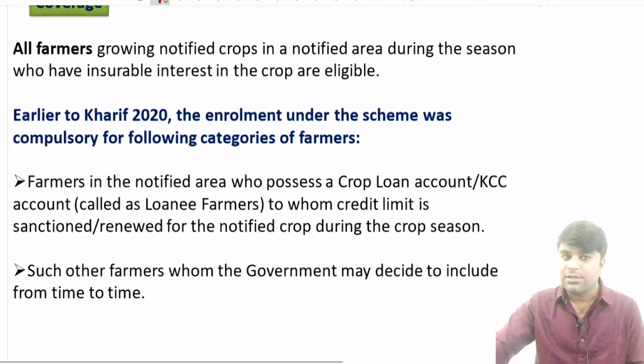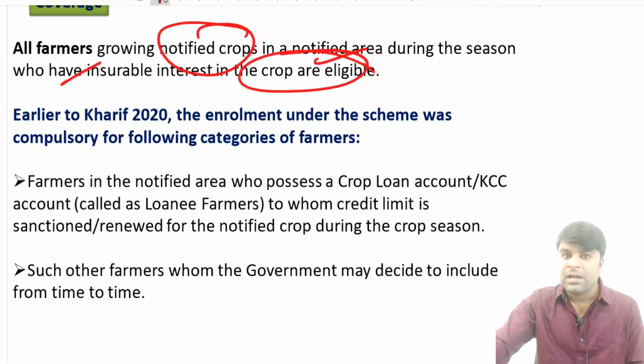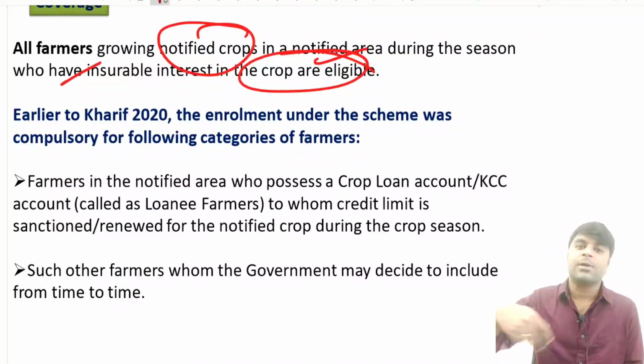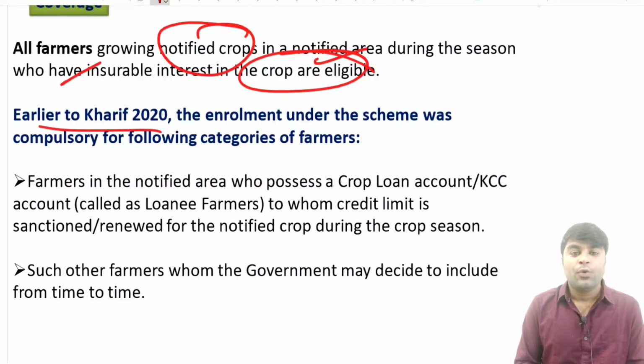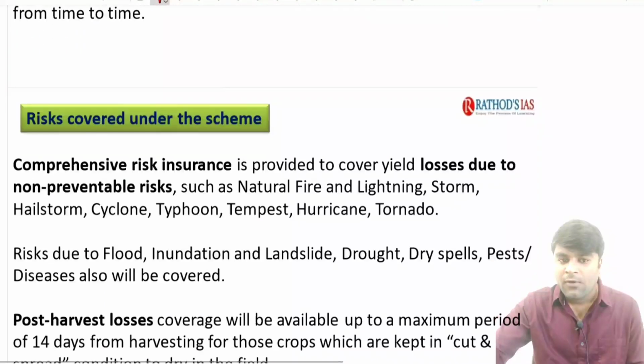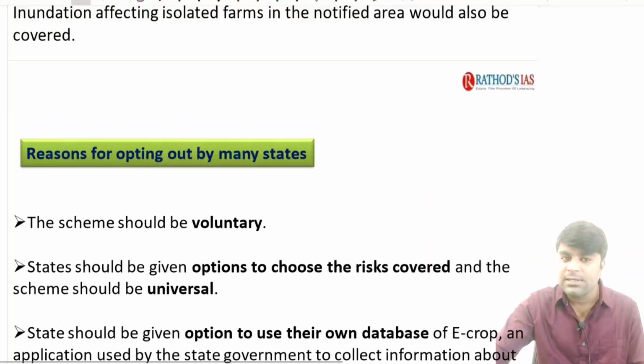Now, when we look at the coverage, all farmers growing the notified crops in the notified areas during the season are eligible for such kind of crop insurance. We have the Agriculture Produce Market Committees, which are established by the state laws. These committees notify the crops which are produced in the local area, and their first sale should be done there. See, earlier to Kharif 2020, the enrollment under the scheme was compulsory. But after a period of time, after the reforms, these compulsory things were waived off.